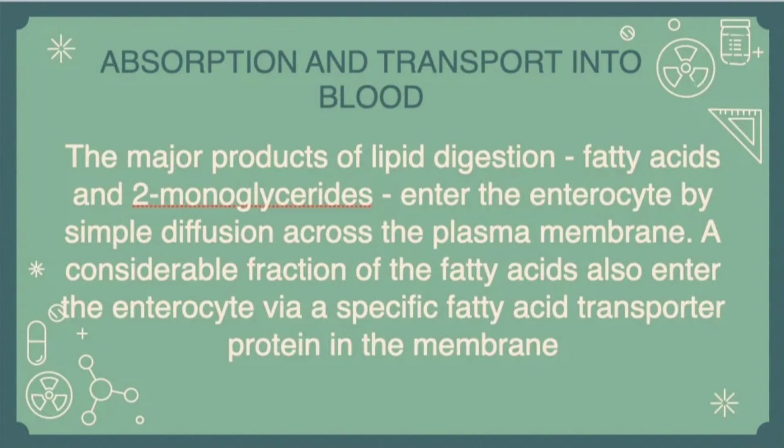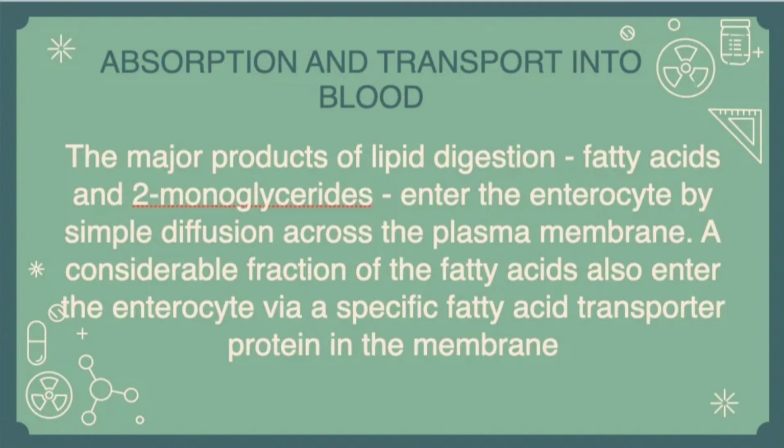Absorption and transport into blood. The major products of lipid digestion, fatty acids and 2-monoglycerides, enter the enterocytes by simple diffusion across the plasma membrane. A considerable fraction of the fatty acids also enter the enterocytes via a specific fatty acid transporter protein in the membrane. Lipids are transported from the enterocytes into blood by a mechanism distinctly different from what we've seen for monosaccharides and amino acids.